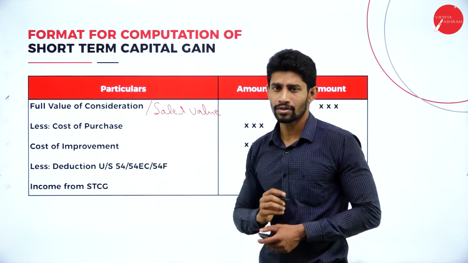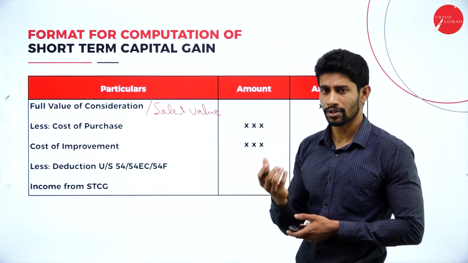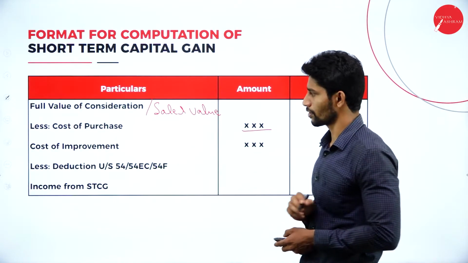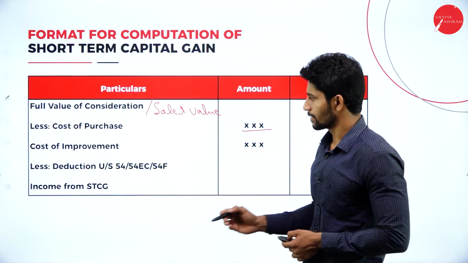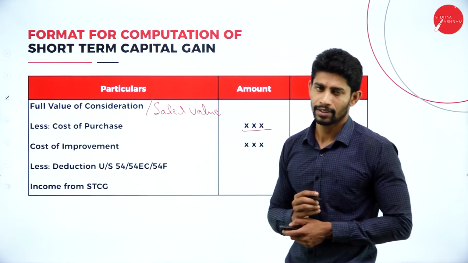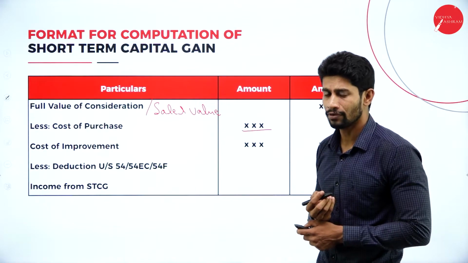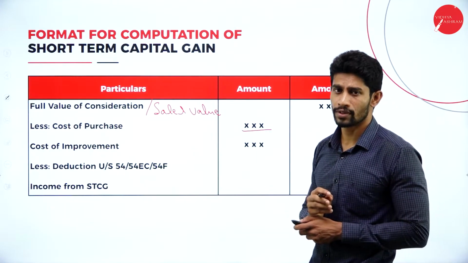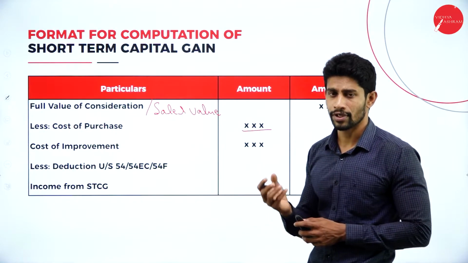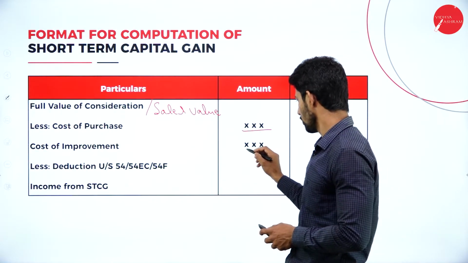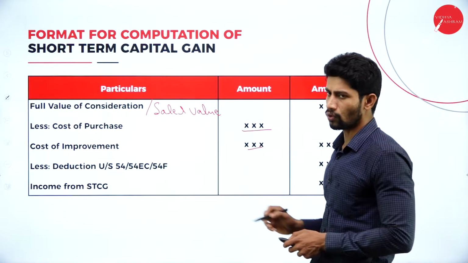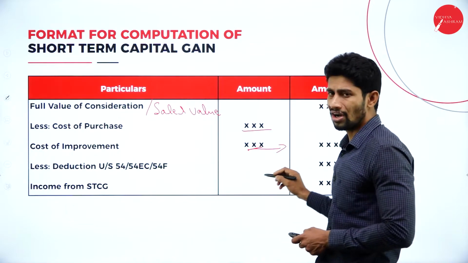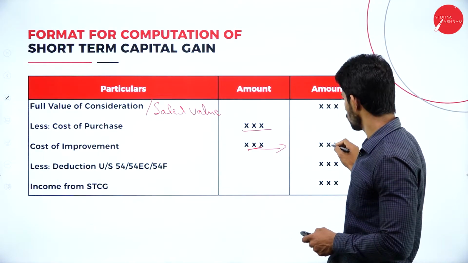Next, less cost of purchase. Whatever cost you paid to purchase your property, you write that in the inner column. Next, cost of improvement. You write cost of improvement in case any expenditure was made towards renovation or modification of the property. After taking these two items, you total them and take the total to the outer column.